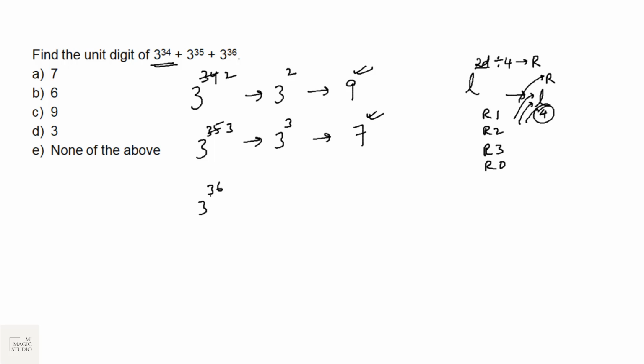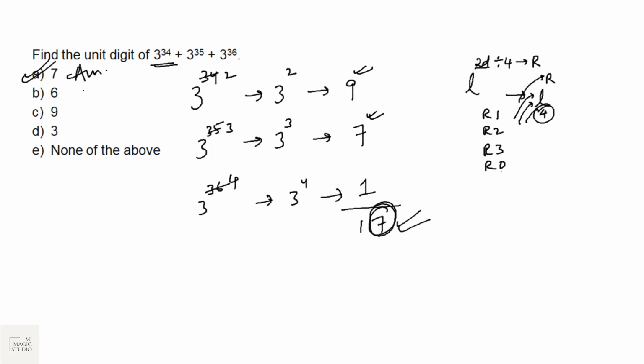3 to the power 36. 36 is fully divisible by 4. That means remainder would be 0. And it said that when remainder is 0, power will become 4. 3 to the power 4 is 81. And that means last digit of 3 to the power 4 is 1. Now, what is the last digit of 9 plus 7 plus 1? That is 17. When we add up, we get last digit 7. So, last digit of the entire expression is 7.